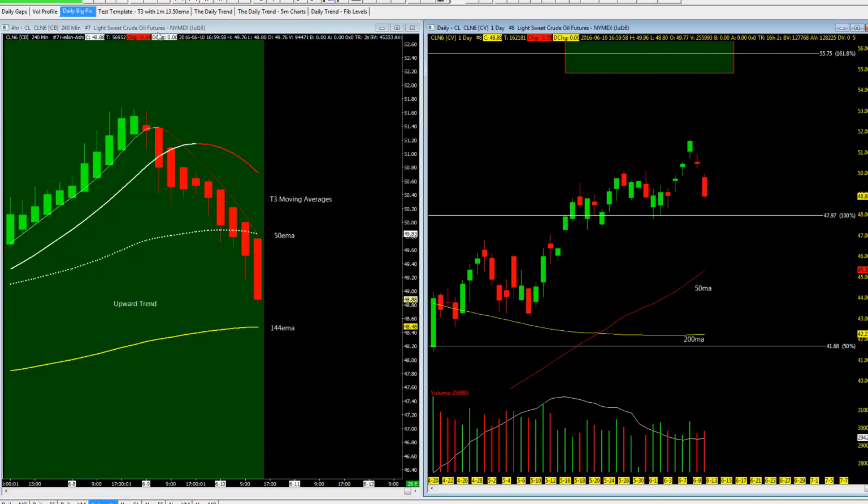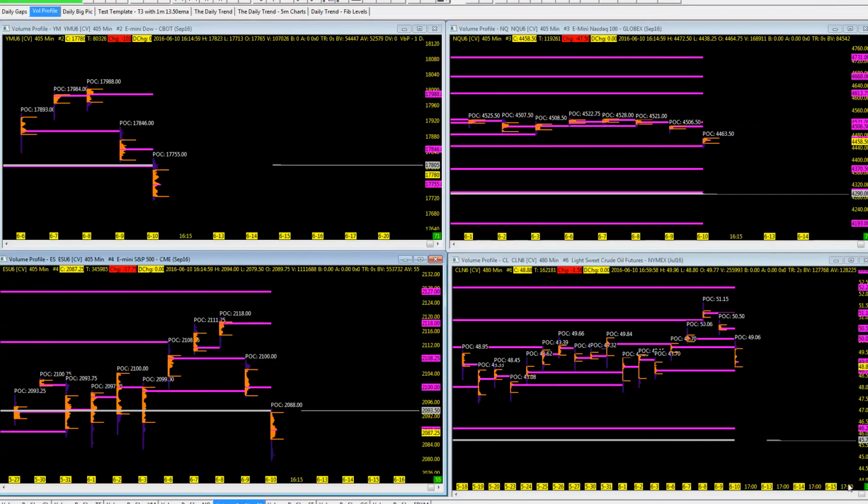So let me clarify again. So crude, where is crude headed? I can't tell you on any given day where it's headed. All I can tell you is as long as we're in a pullback here, each level of support, you want to look to the 144 EMA on a 4-hour chart first. You want to check where your VPOCs are, 600-day VPOC, which is all the way down to 45.70. You want to make sure your daily gaps, which is 46.43, which is below that.